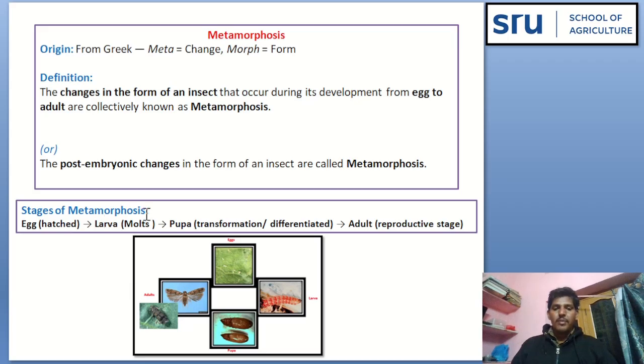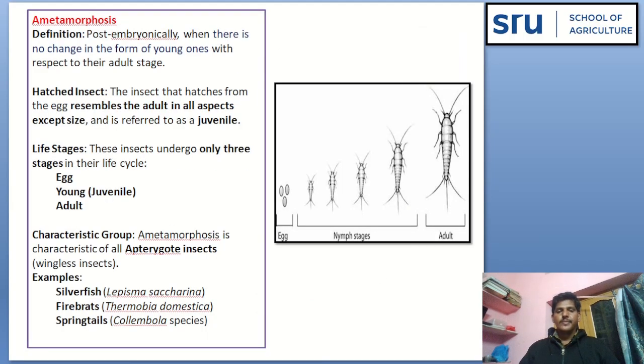See here stages of metamorphosis. Egg stage hatches into larvae. This larvae molts into pupa. These pupae are transformed or differentiated into adult. And this adult is the reproductive stage that again gives eggs. So such change in the form of insect during its development from egg to adult formation is known as metamorphosis.